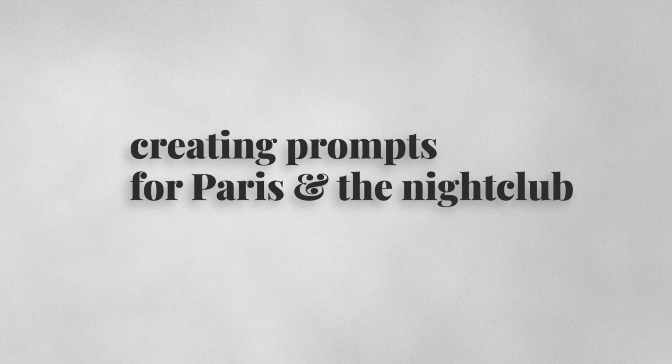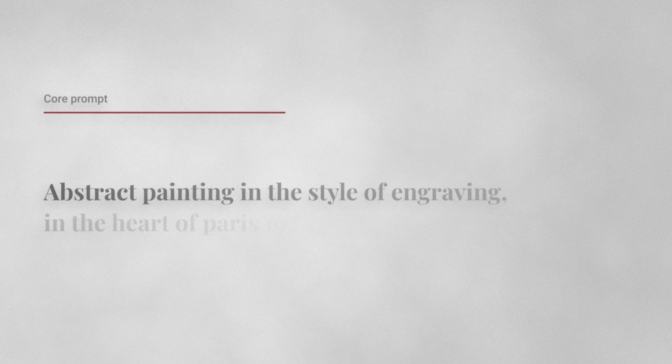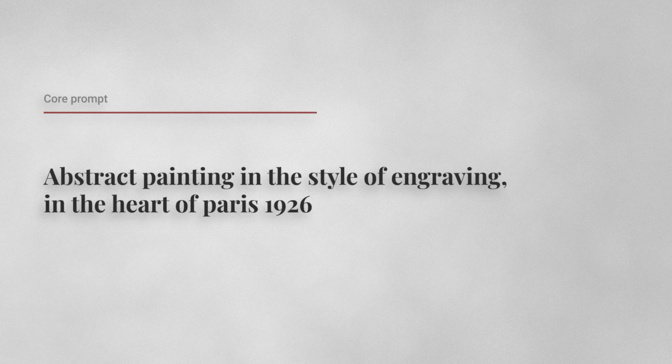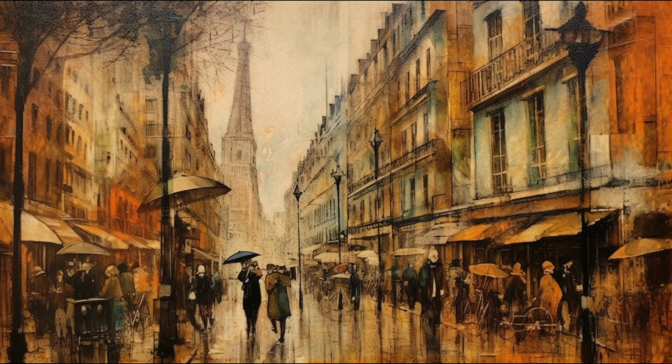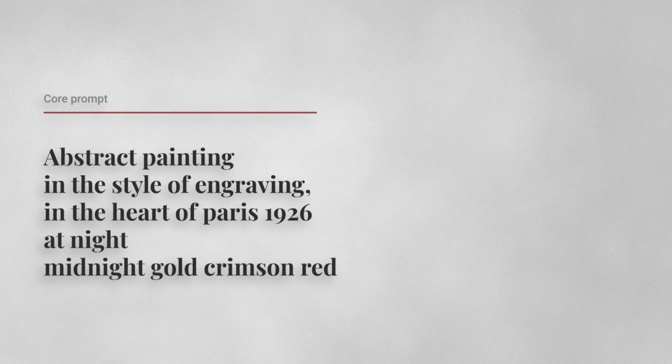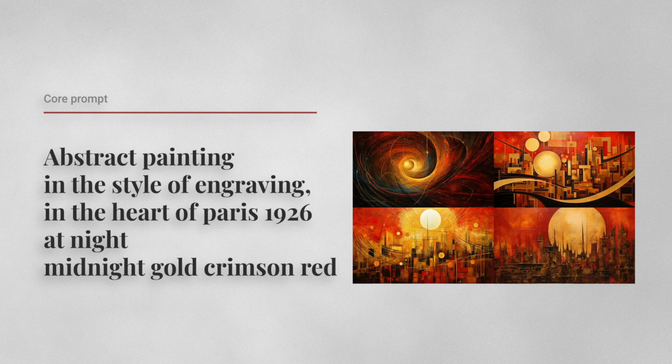Creating Midjourney prompts for parrots in the nightclub. Having settled on the core prompt of abstract painting in the style of engraving in the heart of Paris 1926, Midjourney gave me a variety of images, including a classic image in the upper left. But my story takes place at night. I also added a color palette to the prompt. At night, midnight gold, crimson red. That was too gold, too red. But the upper left image came in useful as a quick transition image.